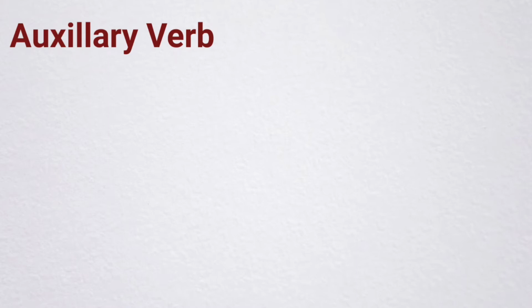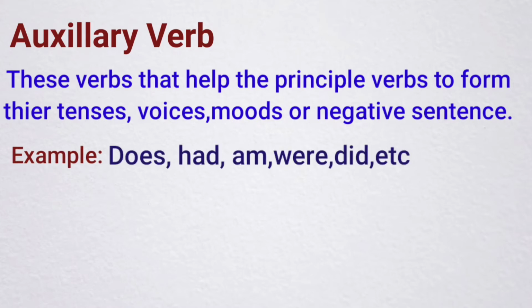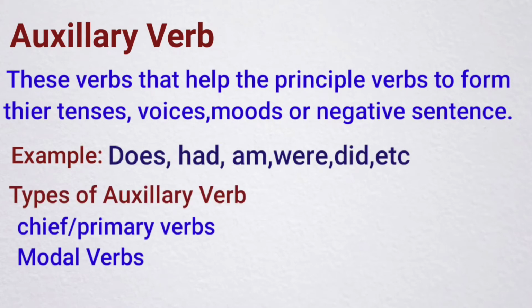What is an auxiliary verb? These are verbs that help the principal verbs to form their tenses, voices, moods or negative sentences. For example, does, had, am, were, did, etc. Types of auxiliary verbs, that is, chief or primary verbs and modal verbs.